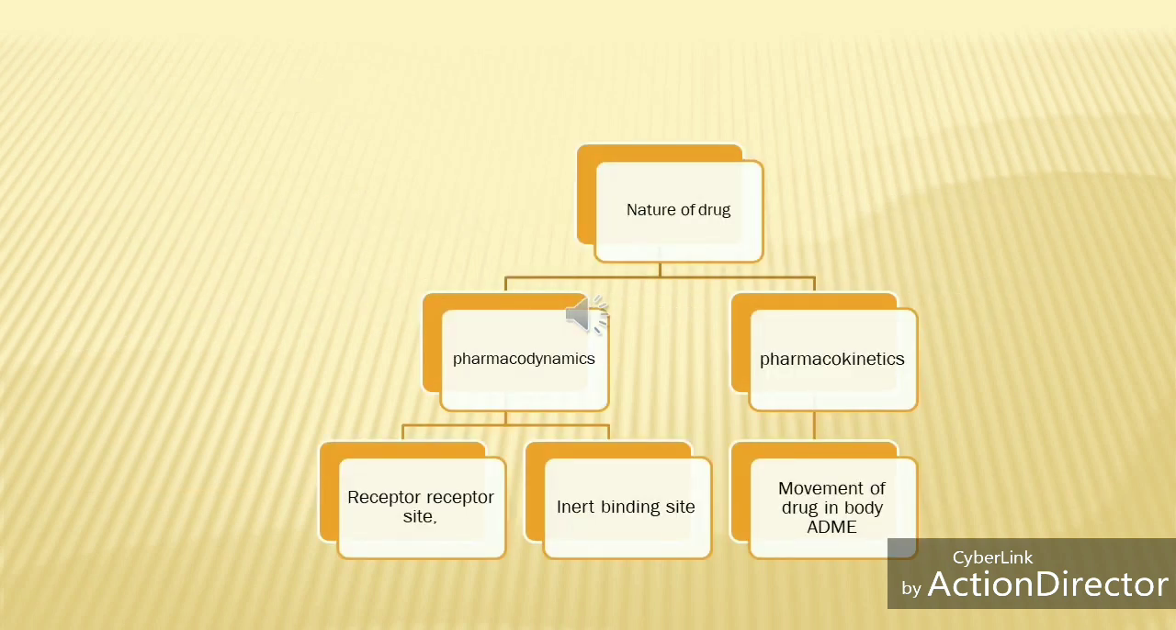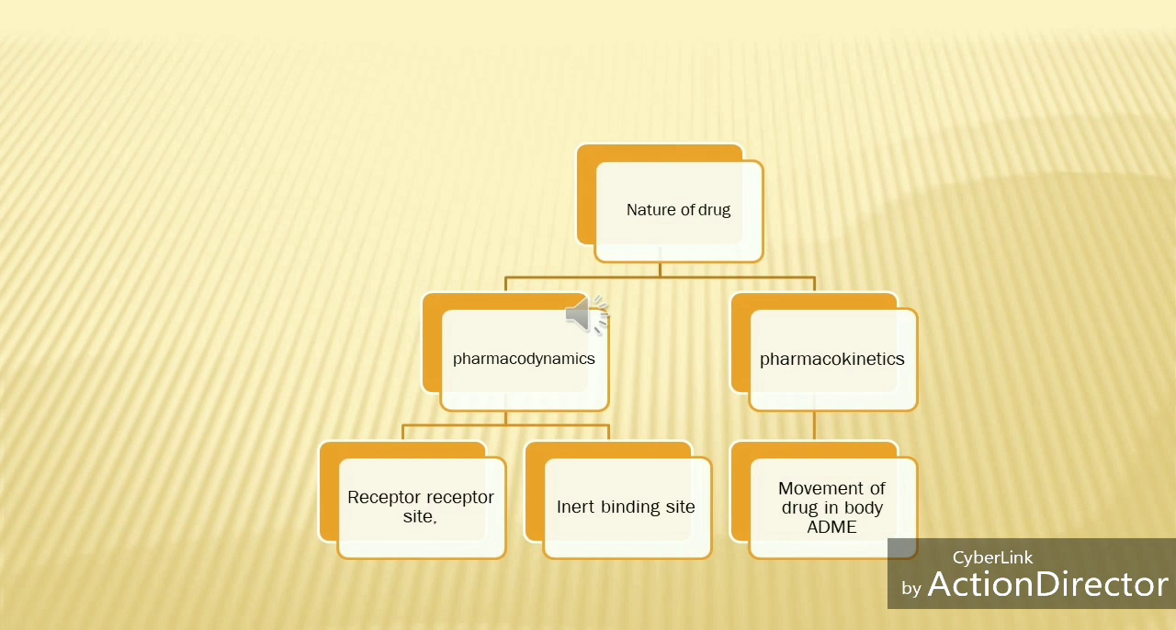Here I mention a flowchart which explains the nature of drug. Whenever someone asks the definition of pharmacology, you should mention two terms: pharmacodynamics and pharmacokinetics. These are the two branches of pharmacology. The whole of pharmacology revolves around pharmacodynamics and pharmacokinetics. Under pharmacodynamics there are two things, receptor site and inert binding site.